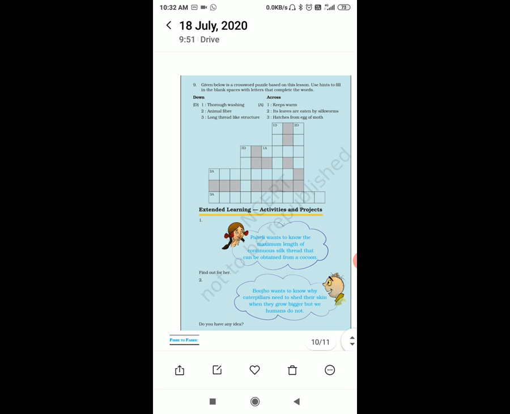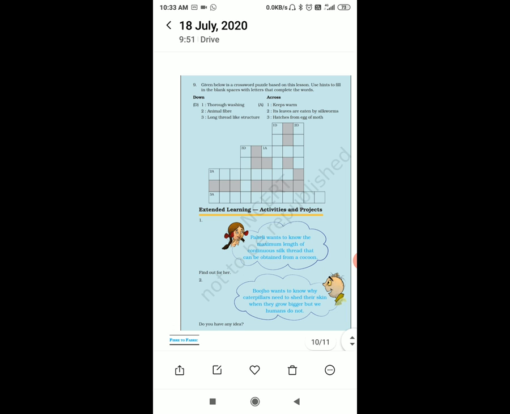Then 1A, keeps warm. What will come? Wool, WOOL. Then 2D, animal fiber. You have to write the name of an animal fiber which matches with it. The third alphabet is L, of wool. So you can write silk, SILK.